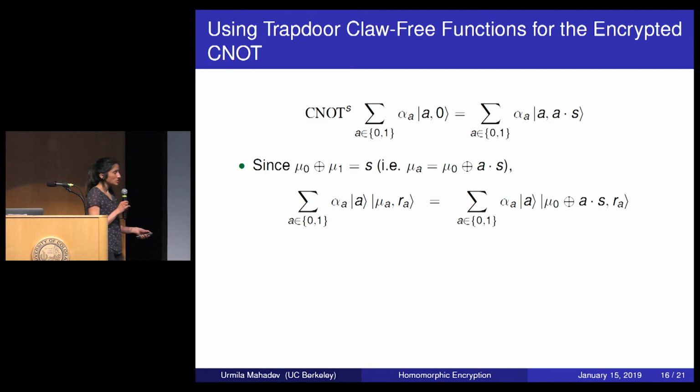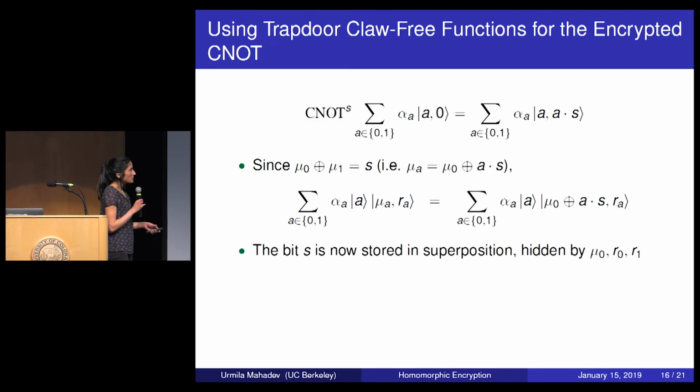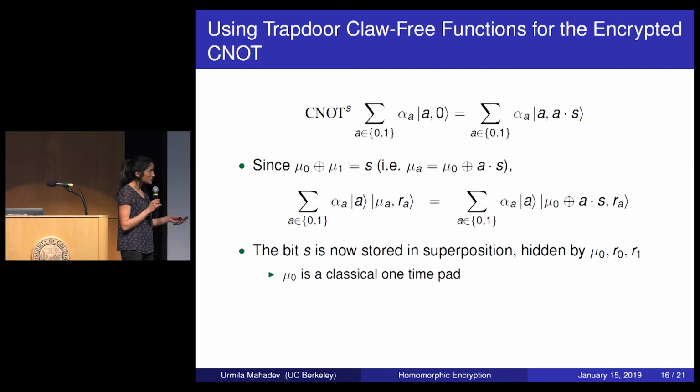So this is pretty much it, because if you compare this third line to the first line, they look almost the same, but they're off by these parameters mu0 and r_a. But remember, I told you that there has to be a suitable encryption. You can't just have a.s in the clear because it will leak information. And that's essentially the purpose that mu0, r0, and r1 serve.